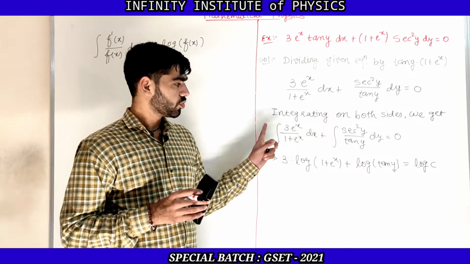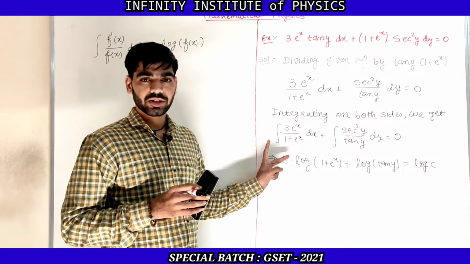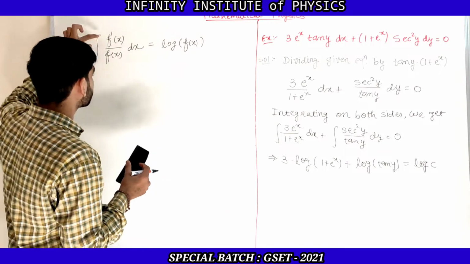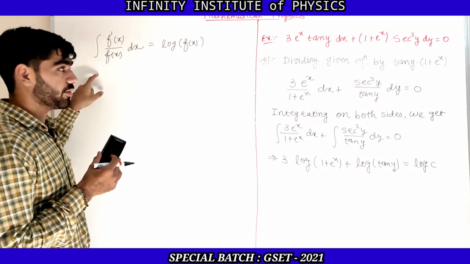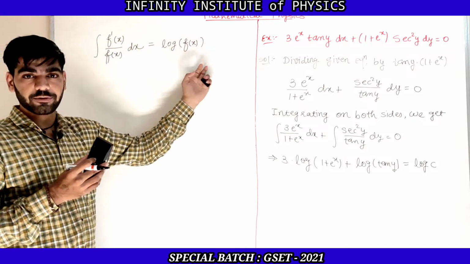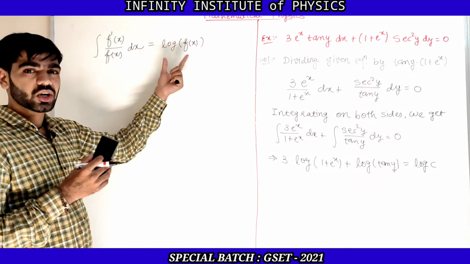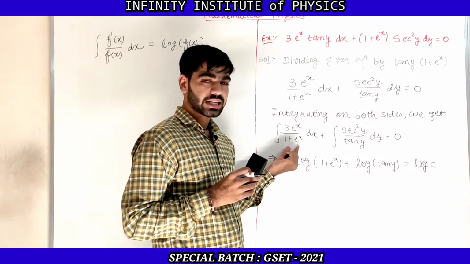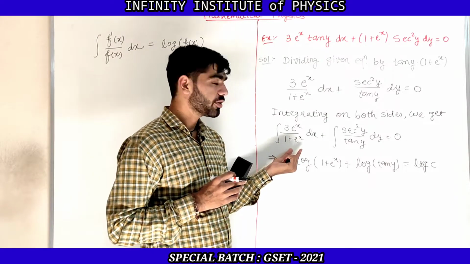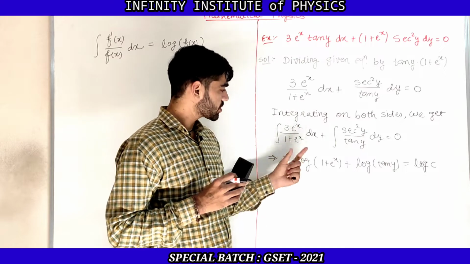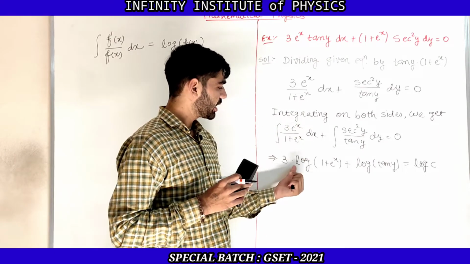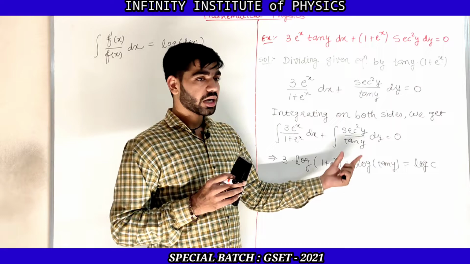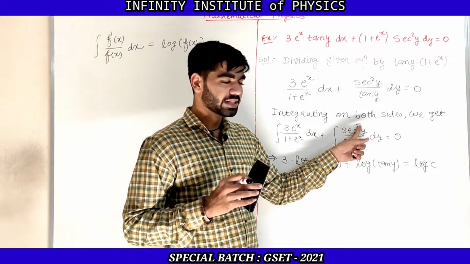So I hope it is clear to everyone. Again, the integration of f dash x upon f of x dx is log of f of x, which you can also say is log of the denominator. So now you can see 1 plus e raised to x and the derivative of 1 plus e raised to x is e raised to x. So the answer of these will be 3 into log of 1 plus e raised to x. Now the derivative of tan y is sec square y.